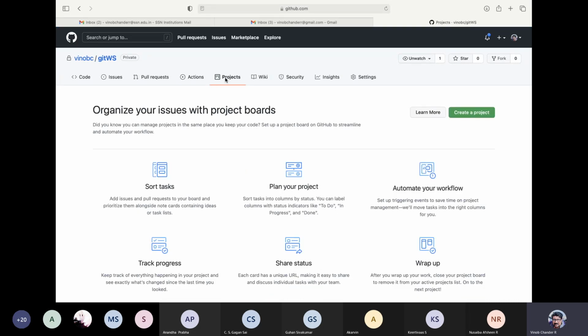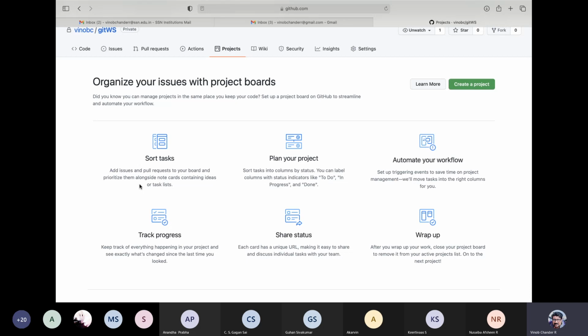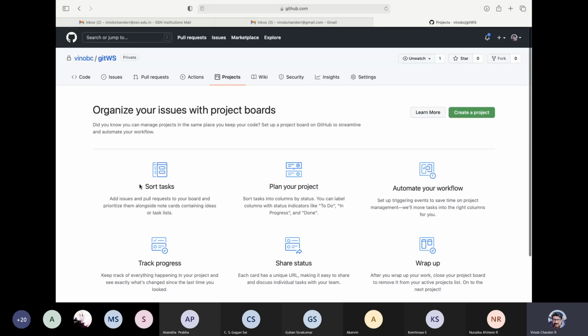So projects tab allows you to organize your issues with project boards, right? You can have your to-dos, right, kind of thing, your Kanban boards, if you have heard of, right? So it is a very cool utility, right? We will get started with this as well, right, and probably create a project with some to-dos, okay?